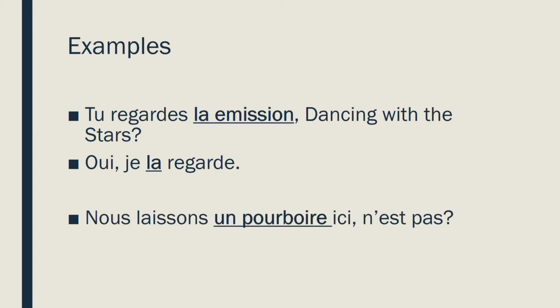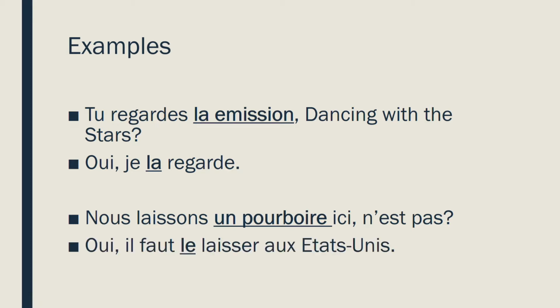Nous laissons un pourboire ici, n'est-ce pas? Oui, il faut le laisser aux États-Unis. So we're leaving a tip here, right? Yes, it's necessary to leave it in the United States.